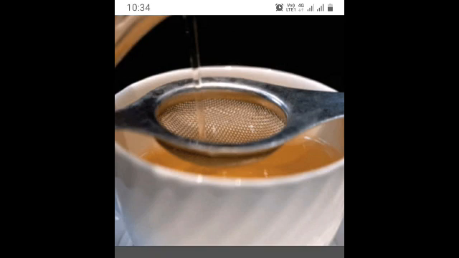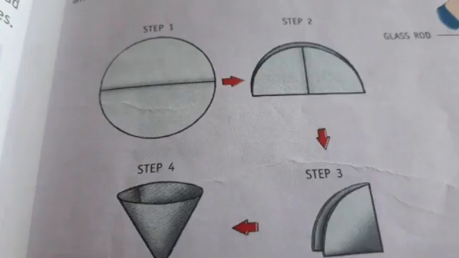The same strainer cannot be used to separate mud from water. You know, in mud particles are very small. The particles of mud are too fine and will pass through the holes. For this we need a fine filter. A filter paper can be used for this purpose. And the filter paper has fine holes which allows water to flow through but not the mud particles.